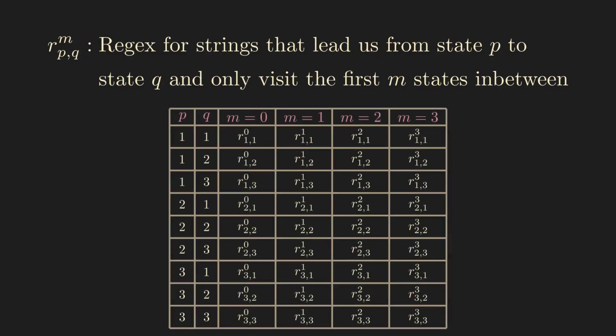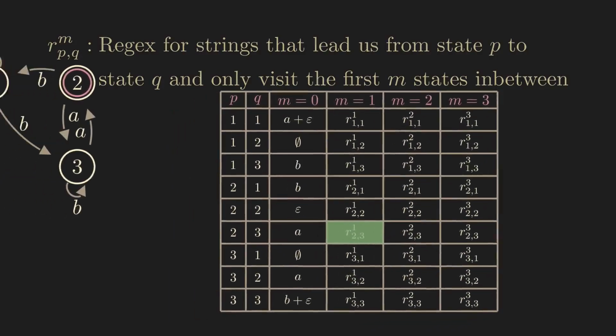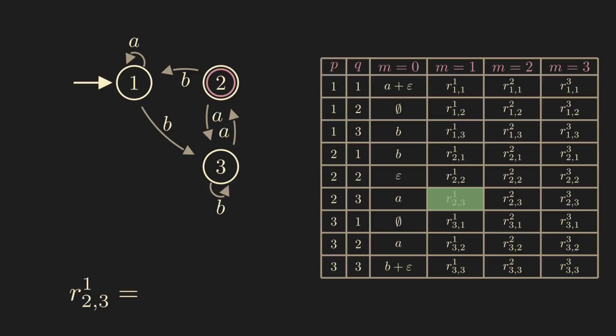We already got all regular expressions for the cases m equals 0, and now we are looking at a case where m equals 1. For example, R with indices 2, 3 and upper index 1. That is a regular expression for all strings that take us from state 2 to state 3, and in between may only use state number 1. But may does not mean must, so one possibility is that we go directly from state 2 to state 3 without using state 1 in between. This is exactly the regex R with indices 2, 3 and upper index 0, which is simply A.